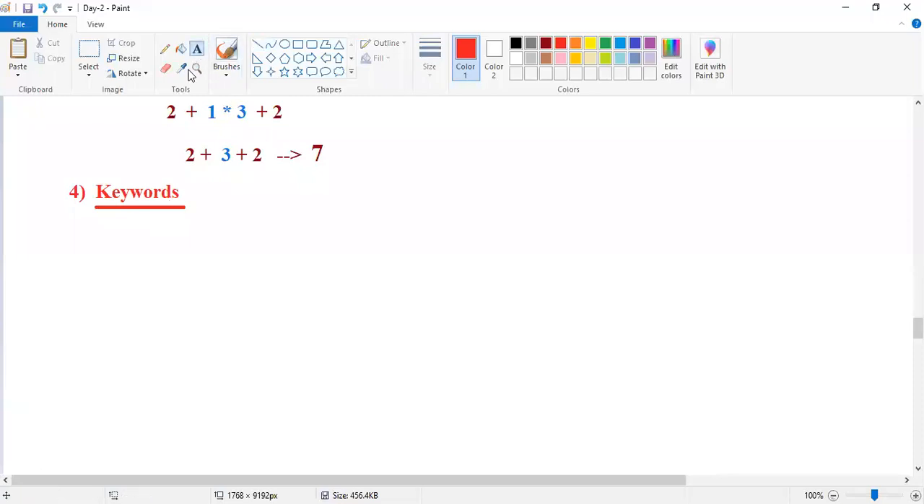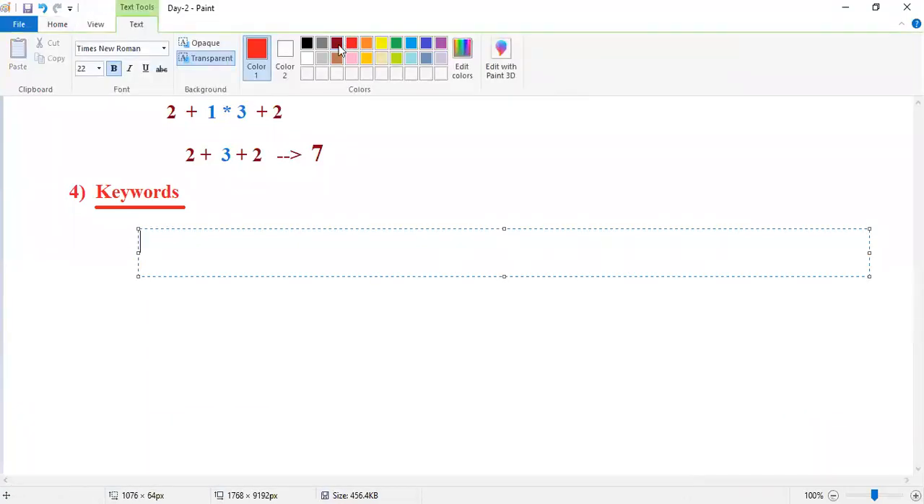Next one is keywords, right? What is a keyword? Keywords are predefined words, guys. Keywords are the predefined words, meaning already available. Just remember, keywords are predefined words that are already available. We are going to use them.